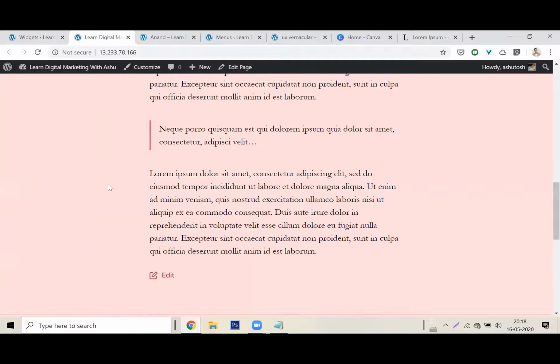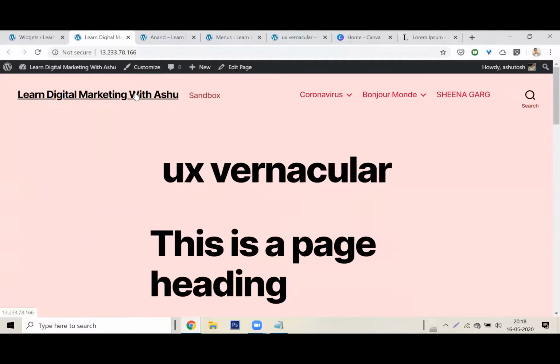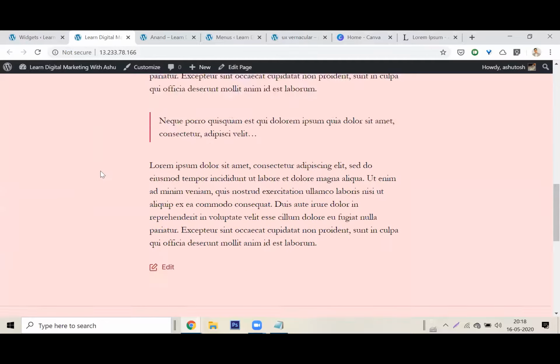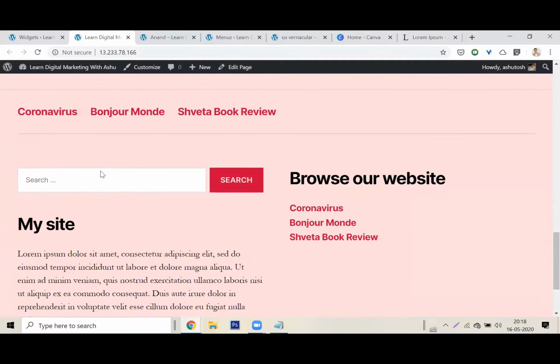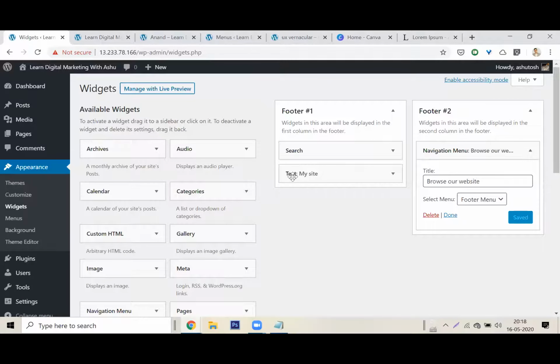Nicer. We have a menu on top. I should have put a logo here. I'll put the logo later on. We have the beautiful page with a lot of lorem ipsum text. On the left side there is my site, the search bar and my site. On the right side there is a menu. This doesn't look so good. Let me do this because it's lopsided.